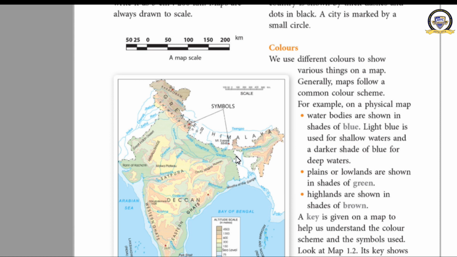And this line, dotted lines have been shown here. It means that India shares land boundary. There are some neighboring countries here, but here the continuous line is there. What does it mean? There is no country to share our land boundary because it is ocean here.